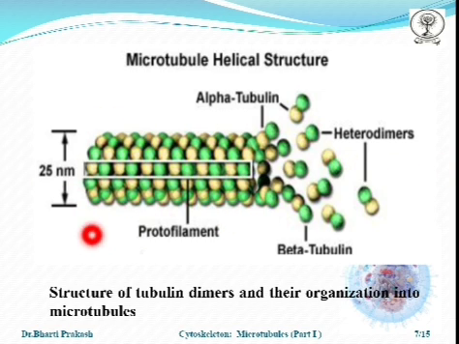This is the protofilament. The microtubular helical structure is visible here. The yellow part is the alpha tubulin and the green part is the beta tubulin. Therefore, this is the heterodimer.